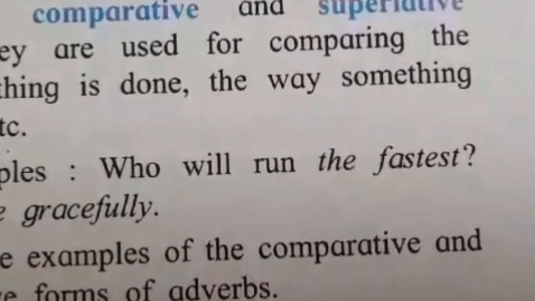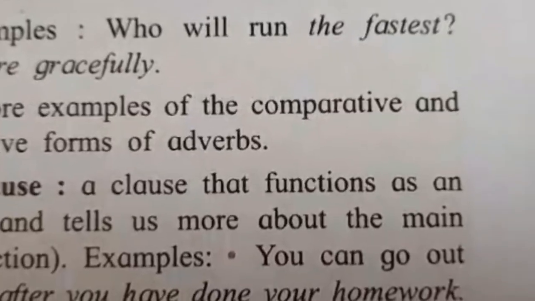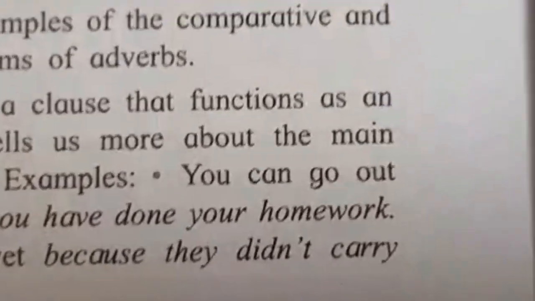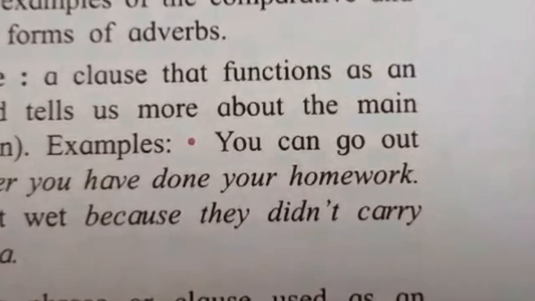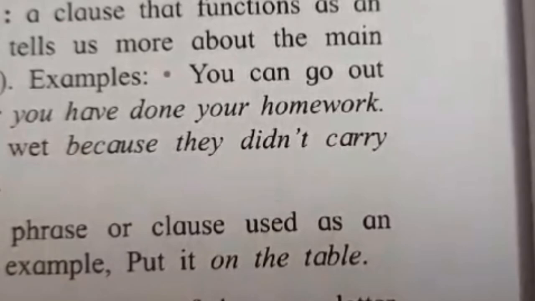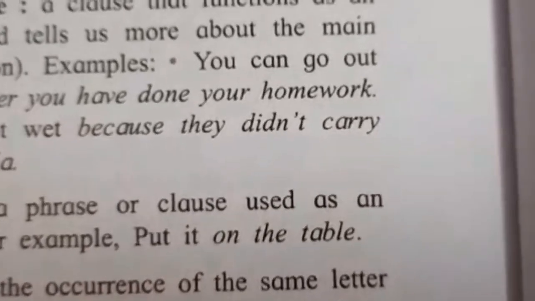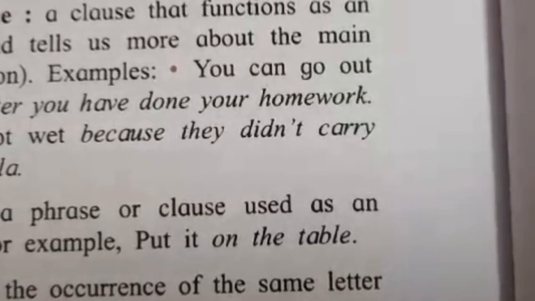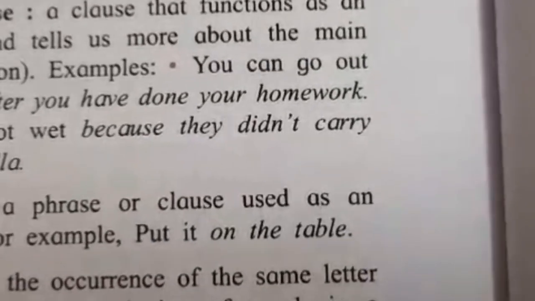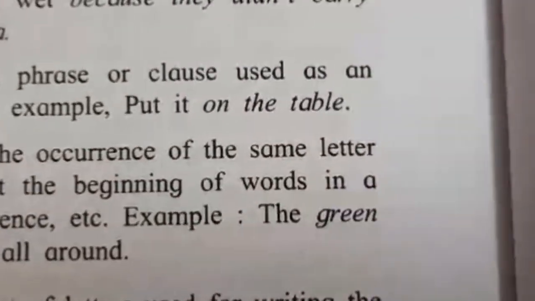Adverbs too have comparative and superlative forms. They are used for comparing the way something is done, the way something happens, etc. Examples: who will run the fastest? Walk more gracefully. Find more examples of the comparative and superlative forms of adverbs. Adverb clause: a clause that functions as an adverb and tells us more about the main verb. For example, you can go out to play after you have done your homework. They got wet because they didn't carry an umbrella.